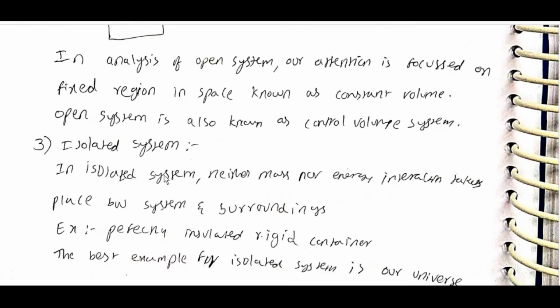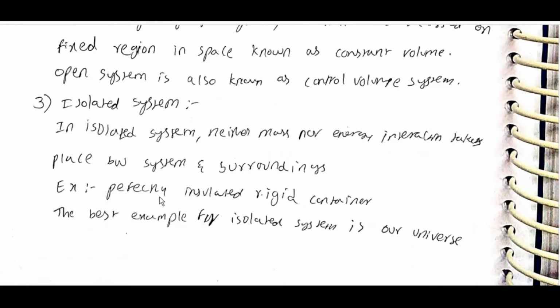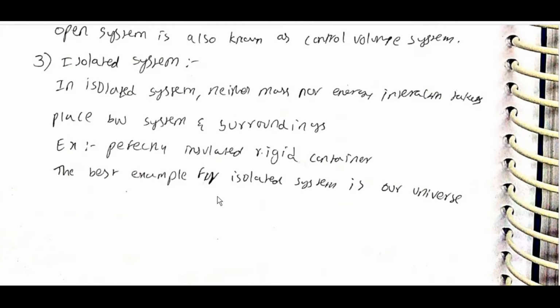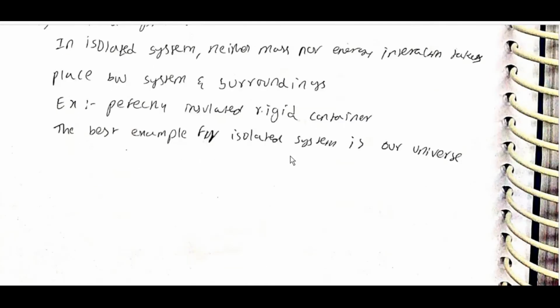Isolated system. In an isolated system, neither mass nor energy interaction takes place between system and surroundings. Example, a perfectly insulated rigid container. The best example of an isolated system is our universe.